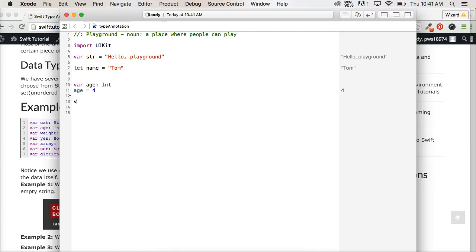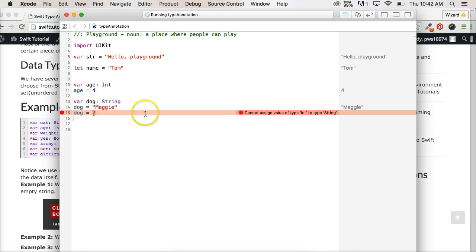All right, so let's take a look at a string. Let's say var dog colon, same thing, String, capital S, and you write out String, and then we'll set dog equal to Maggie. That was my dog that passed away. So dog, we set it to Maggie. All right. Now the same thing. If I went to set dog equal to 7 and hit return, I'm going to get that error again that says you can't set Int type to String. All right. So we can't do that because we already initialized it.